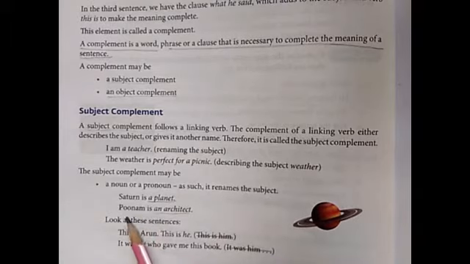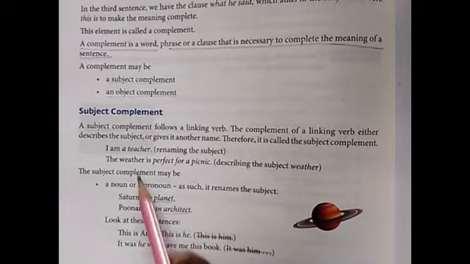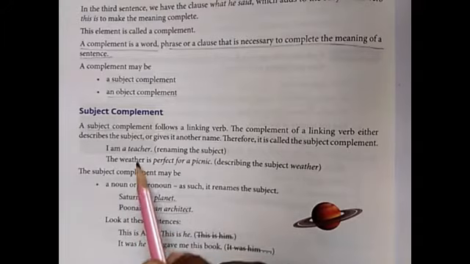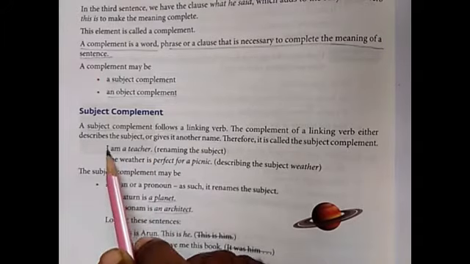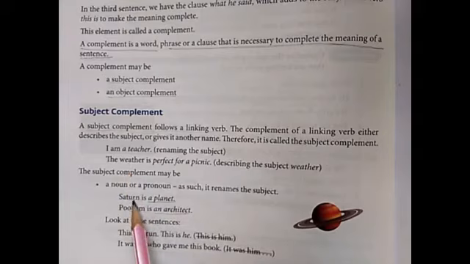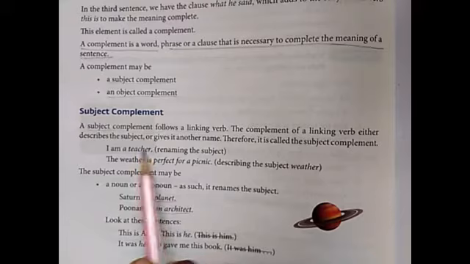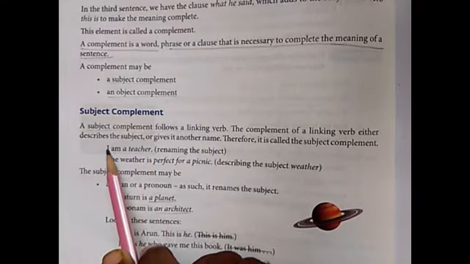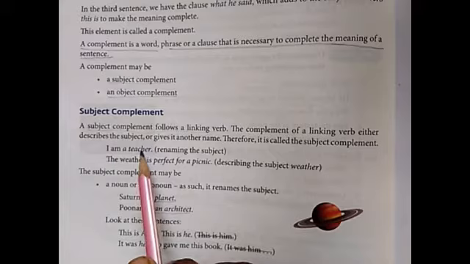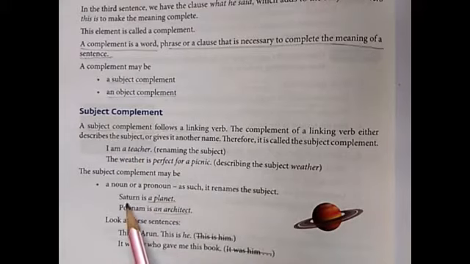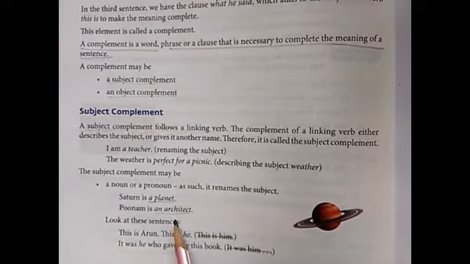Saturn is a planet. Poonam is an architect. Here you can see, compare these two sentences, they are just replacing the other. I am a teacher. Saturn is a planet. Here the describing is coming afterwards. Here I is a pronoun and teacher is a noun. And here it is interchanged. Saturn is a planet. Poonam is an architect. So a complement may be a subject or the opposite side, to rename the subject.